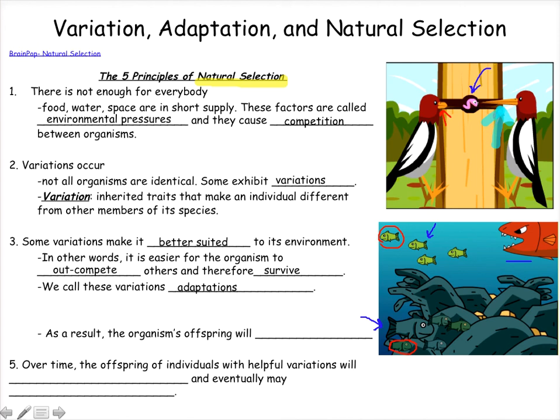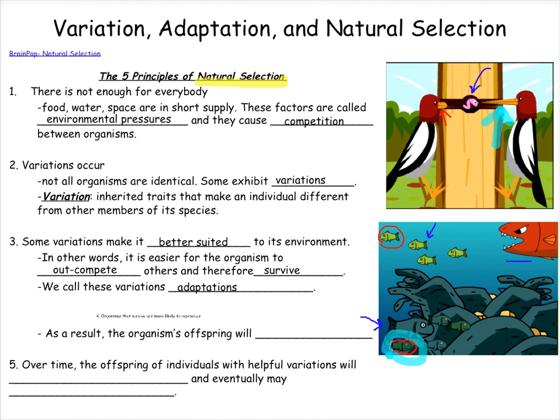The same thing down here. Both of these colors that are shown on the fish are variations, but only one of them is an adaptation. That's this one, because this is the one that is going to make the organism more likely to survive because it will camouflage into the coral reef and be less likely to be killed by its predator.